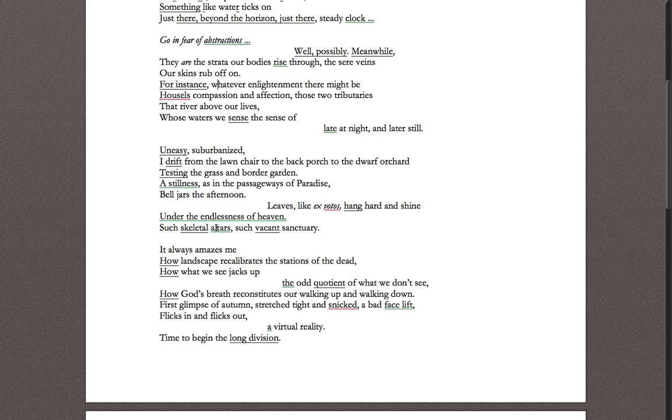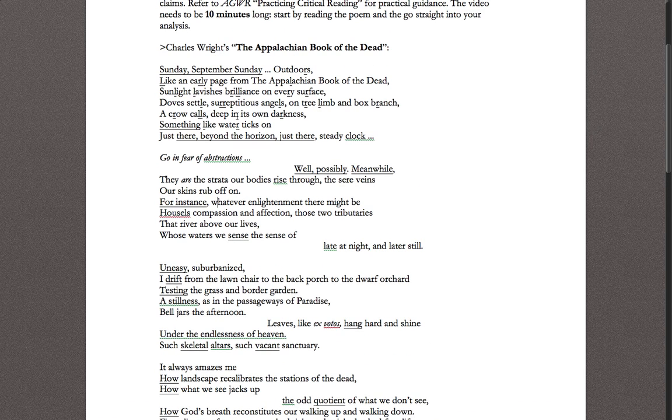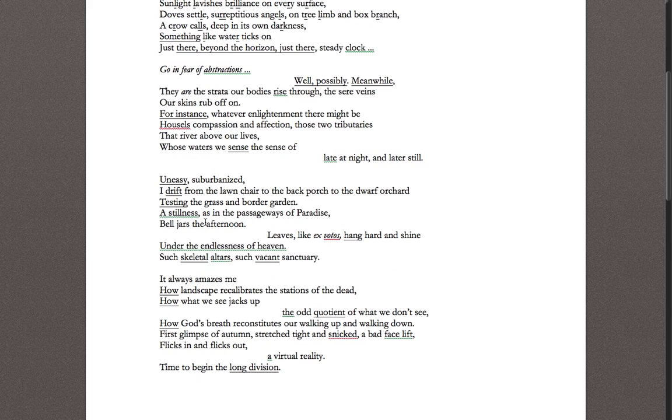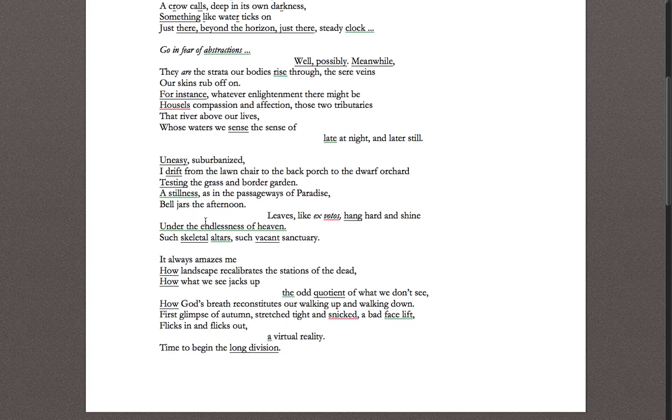The description of the afternoon has changed dramatically. He's looking at the same scene. He's literally just on his back porch on a September Sunday. And at first he saw it one way, very beautifully. And now, after he's thought about this concept that there are things in our life that we can't quite make sense of, he changes his description of the scene.